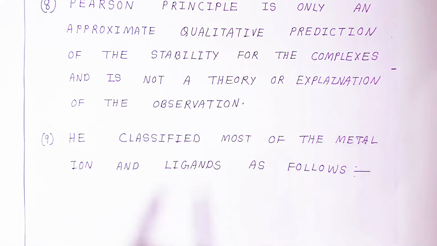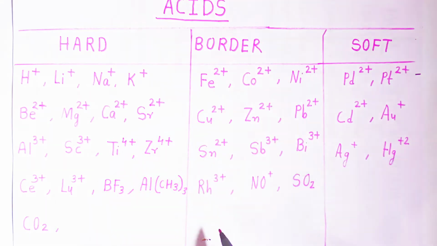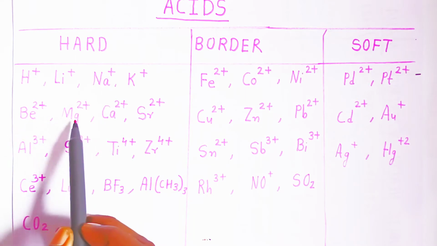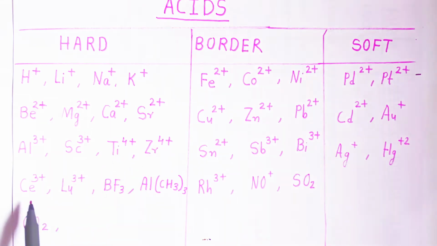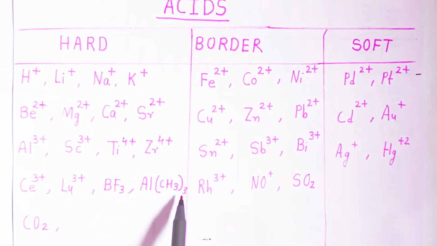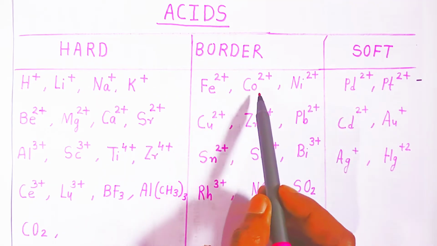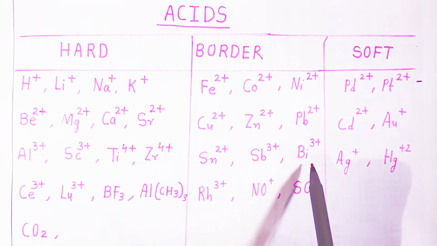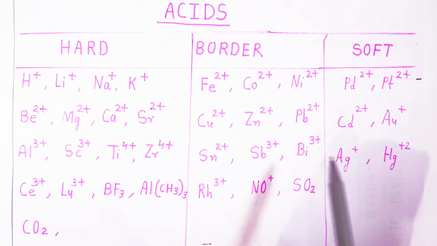He classified most of the metal ions and ligands as follows. Now, students, these are the metals. Which are called hard, which are soft, and which are borderline. Here you can see H+, Li+, Na+, K+, Ba2+, Mg2+, Ca2+, Sr2+, Al3+, Sc3+, Ti4+, Zr4+, Ce3+, Lu3+, BF3, Al(CH3)3, and CO2. These are hard acids. Now in the borderline, students: Fe2+, Co2+, Ni2+, Cu2+, Zn2+, Pb2+, Sn2+, Sb3+, Bi3+, Rh3+, NO+, and SO2. So they are coming in the borderline, neither soft nor hard.